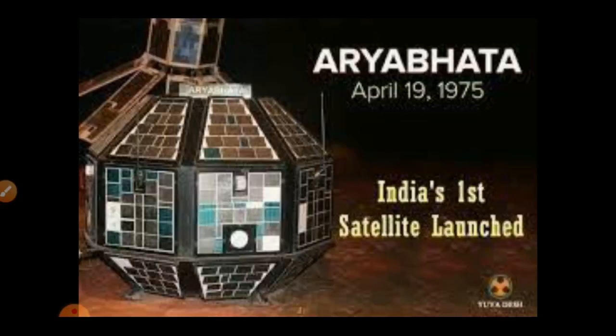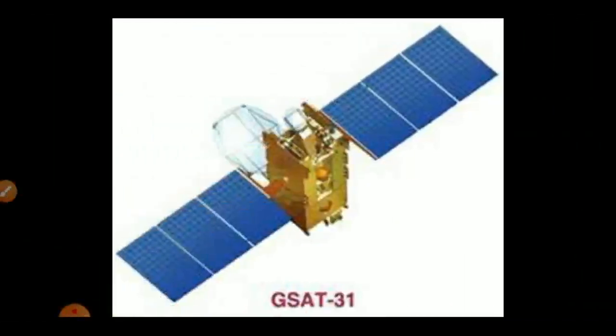India's first satellite was named Aryabhata. As you can see here, this is Aryabhata, and it was launched on April 19, 1975. This was India's first satellite. This is also an Indian satellite, GSAT 31.